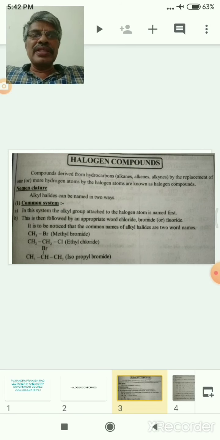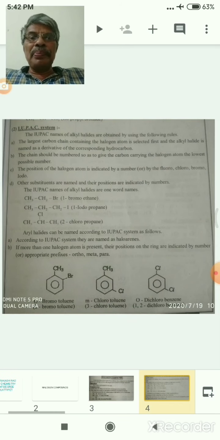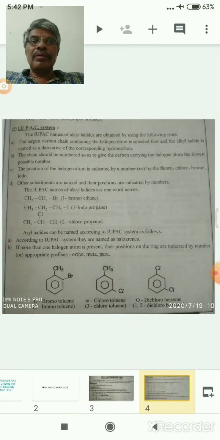Now the IUPAC system. IUPAC means International Union of Pure and Applied Chemistry. Some of the rules applied: first you see the length of the carbon chain.